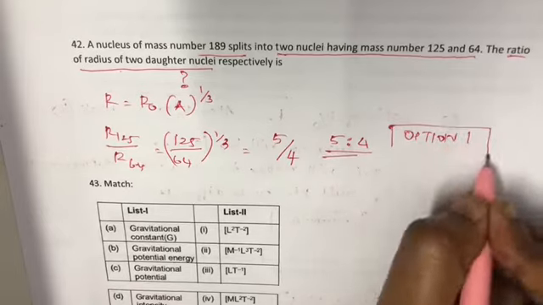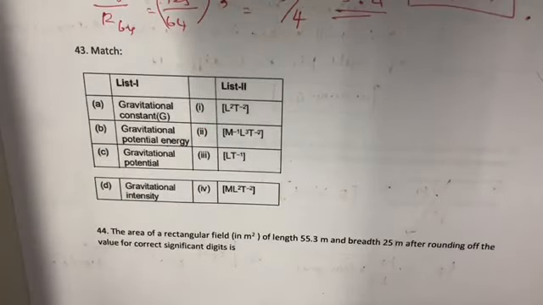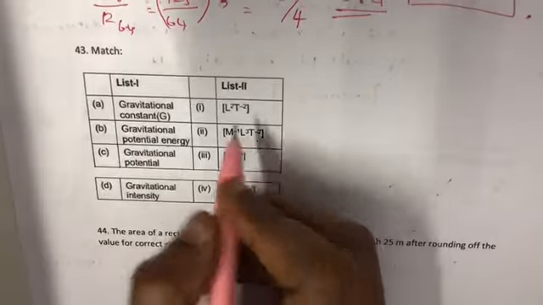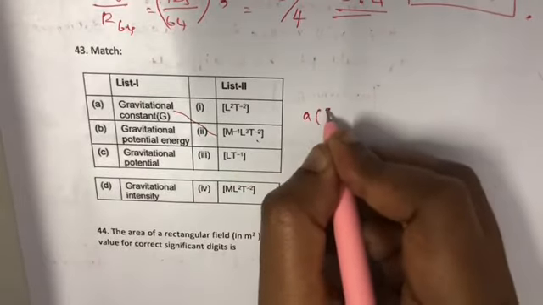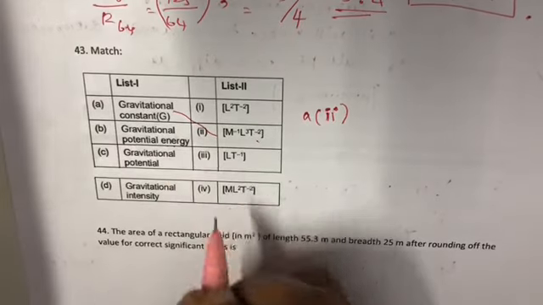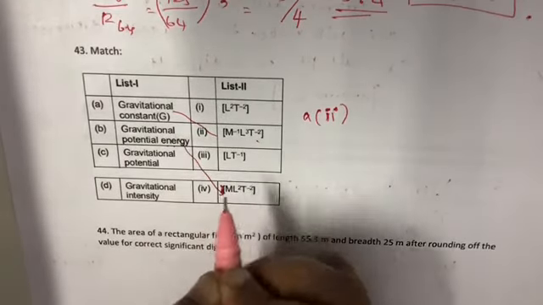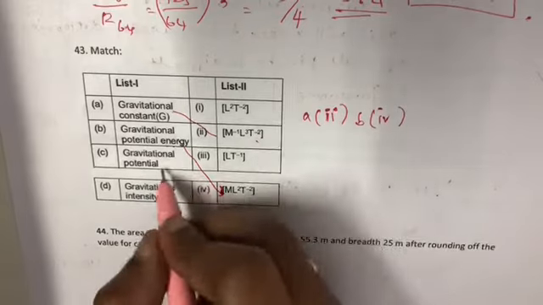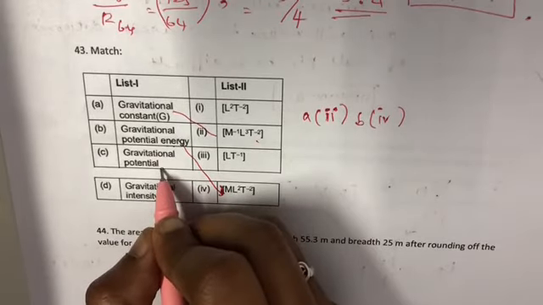Option 1. To match the given formulas, gravitational constant is M to the power minus 1, L to the power 3, T to the power minus 2. So A to 2 next is gravitational potential energy, that is M L square T to the minus 2. B to 4, this is gravitational potential, L square T to the minus 2.